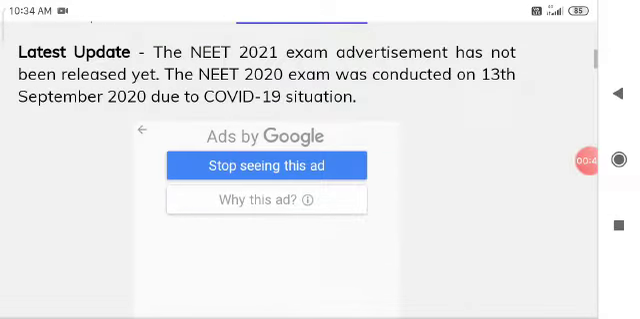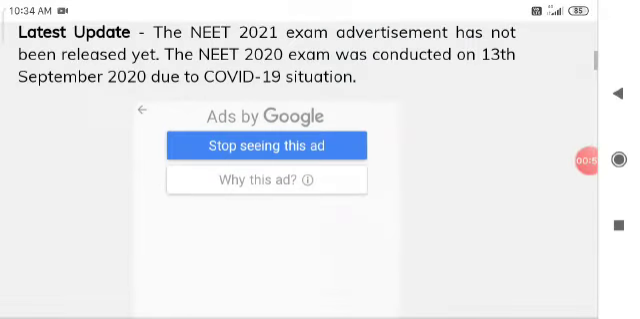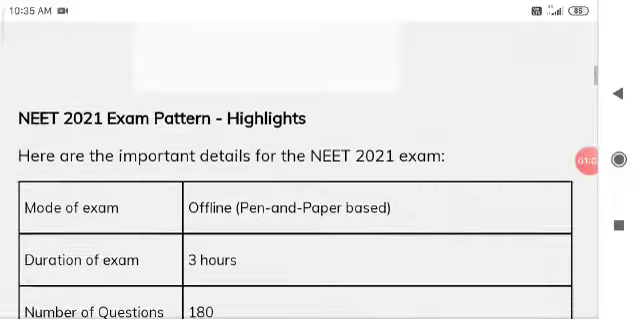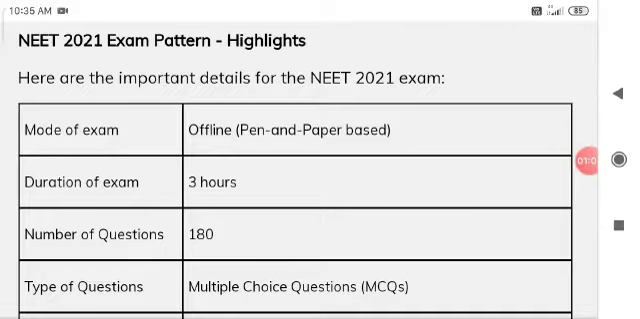So we are going to see the latest update. The NEET 2021 exam advertisement has not been released yet. The NEET 2020 exam was conducted on 13 September 2020 due to the COVID-19 situation. So we are going to see now the exam pattern highlights.